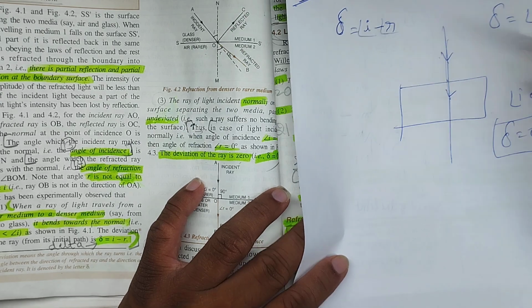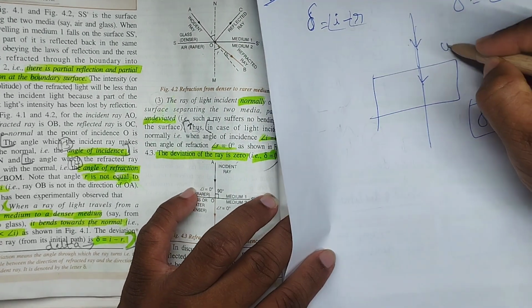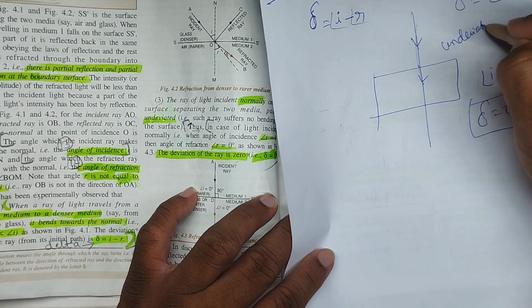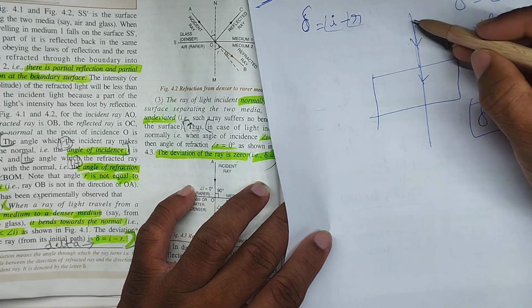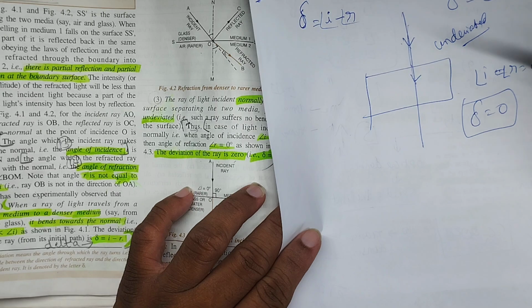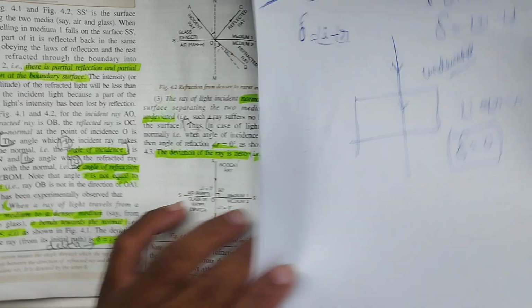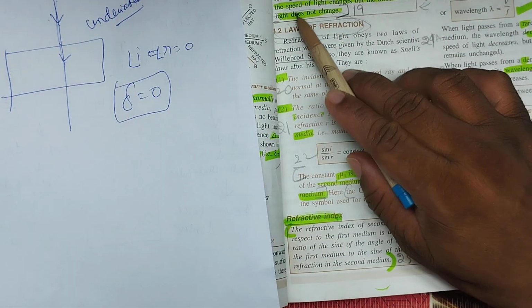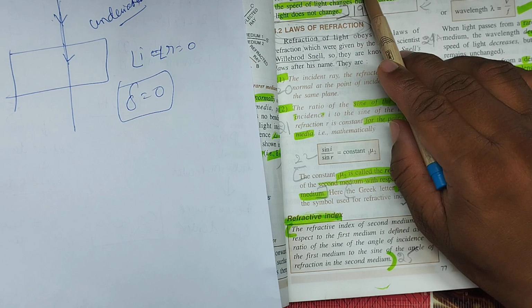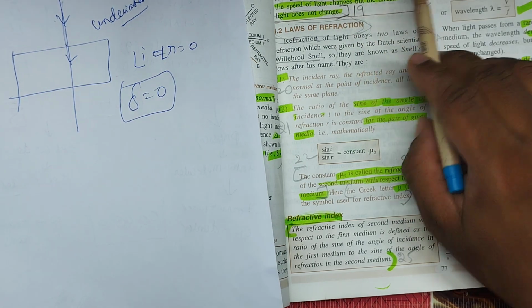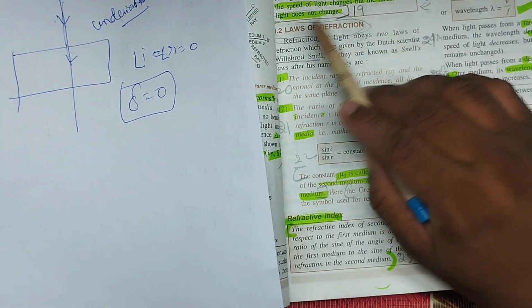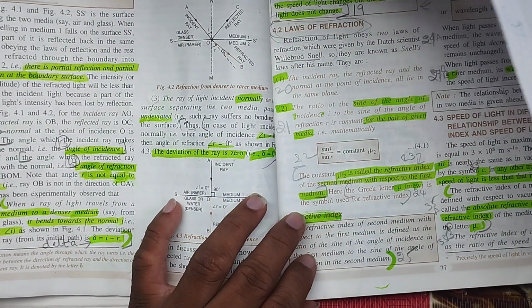The light goes in the same direction with no deviation. This happens when light passes along the normal, where both angles are 0. So at normal incidence, angle I equals 0 degrees, the speed of light changes, but the direction of light does not change. Over, children. In the next video we discuss the laws of refraction.